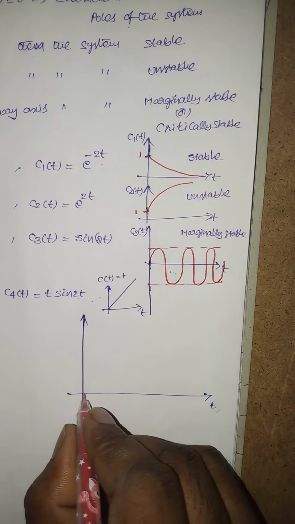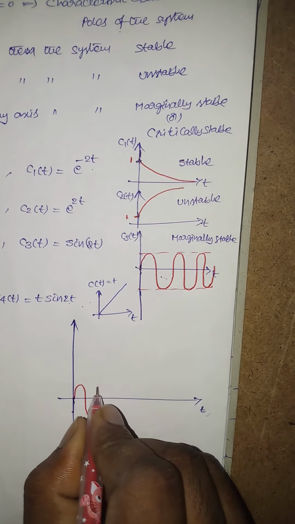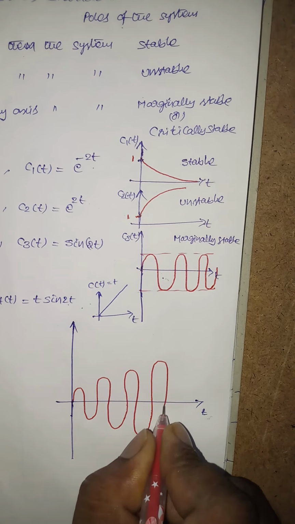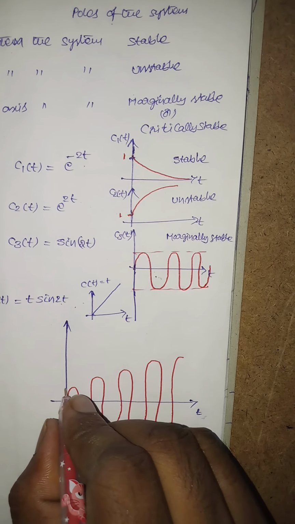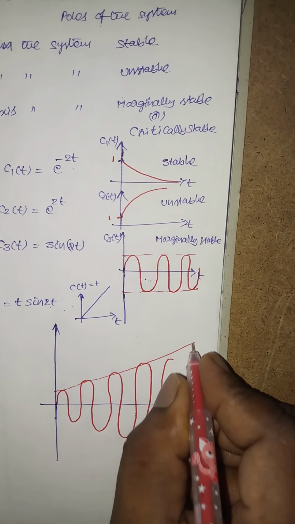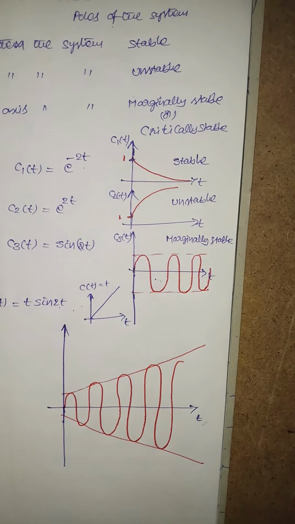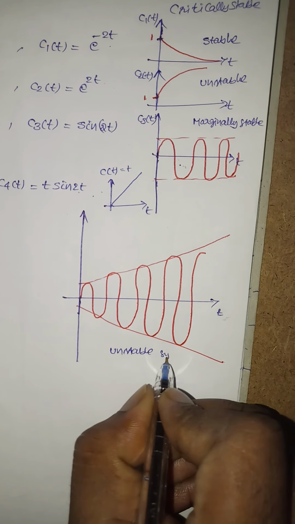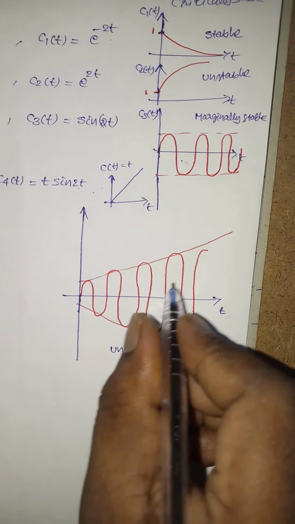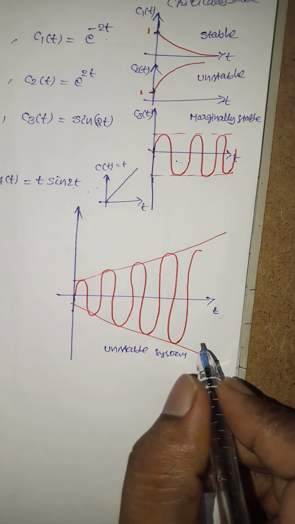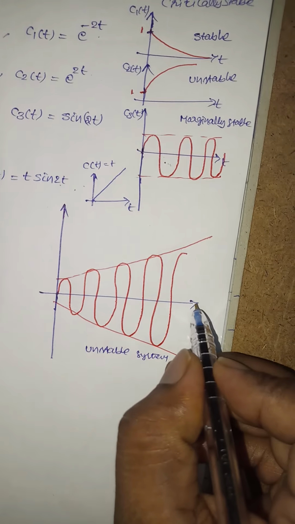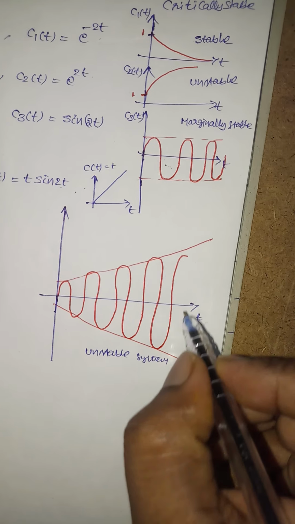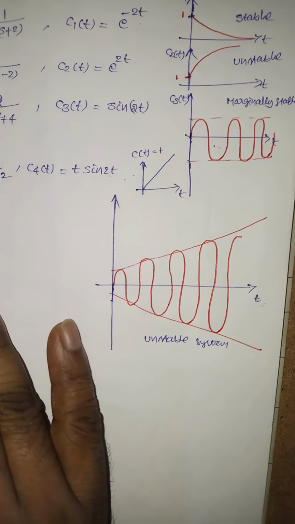The signal goes on increasing like this, like this. So this system is said to be an unstable system. Why? Because if the system produces this type of waveform, then the system is said to be unstable. Whenever t tends to infinity, it goes on increasing to some infinite value. It is not a finite value, so the system is said to be unstable.